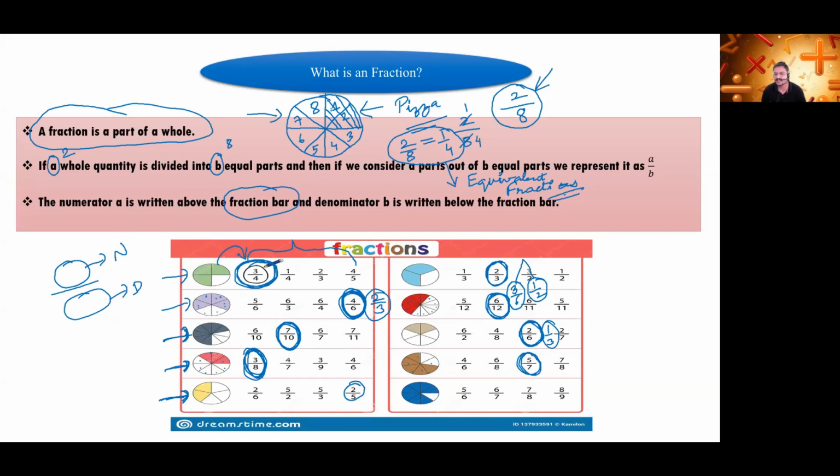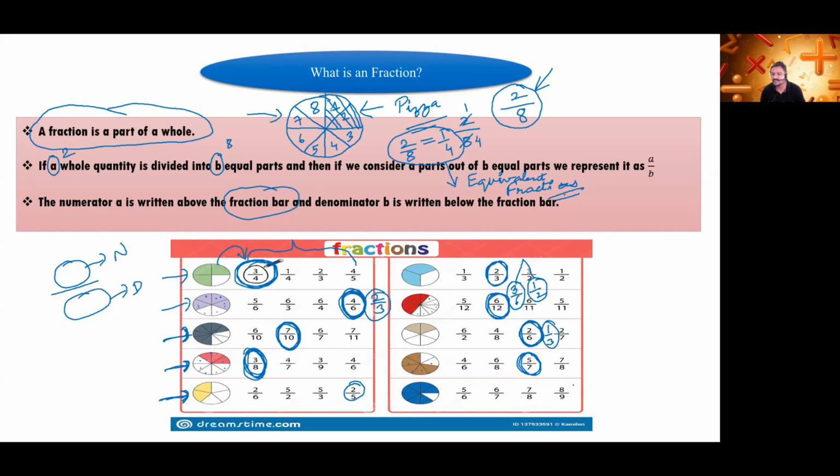So 5 by 7 is the correct answer. Is there any equivalent fraction for this, Reva? Any equivalent fraction for 5 by 7? Reva. Okay, I think she is on mute.